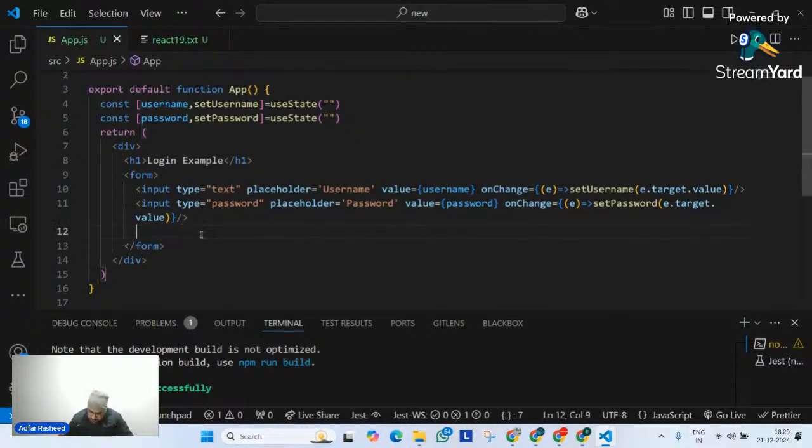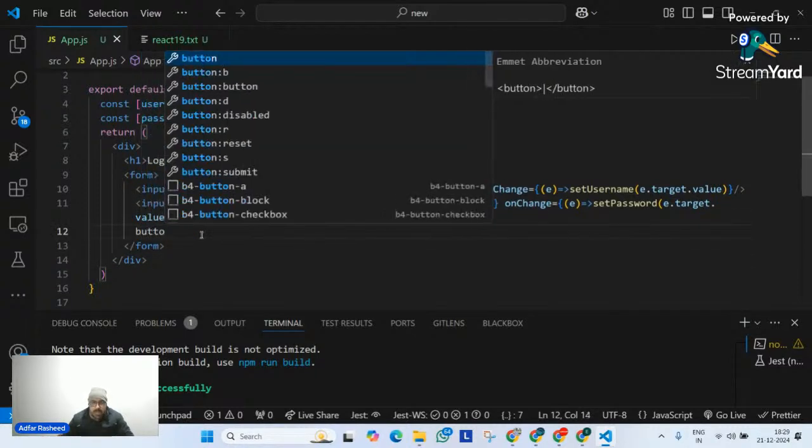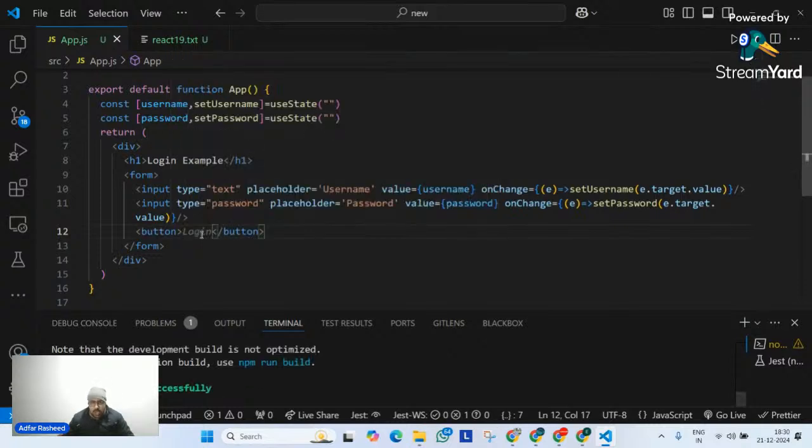After that, inside the same form, I will simply create a button. And on this button, I will simply say login. Now, what I want is, I simply want one thing. Please try to understand what I'm trying to achieve. I will define admin credentials myself, dummy credentials. I will simply say, check if the username is admin and the password is password.